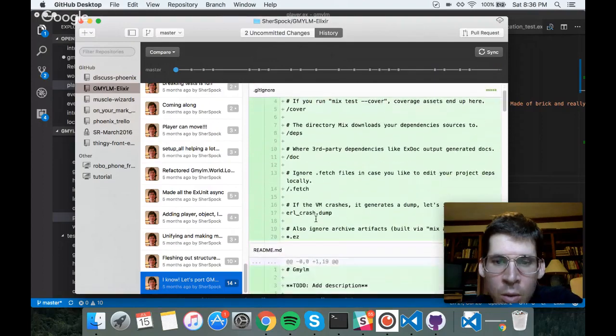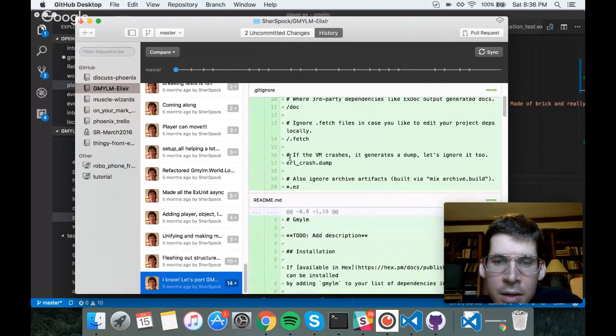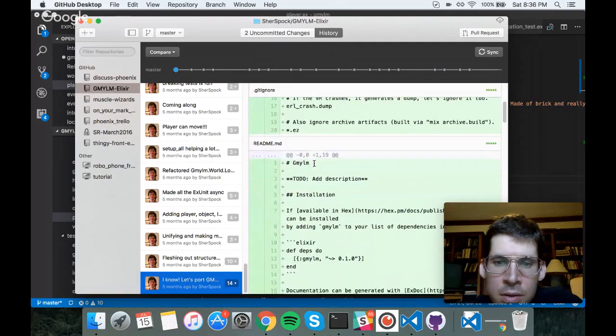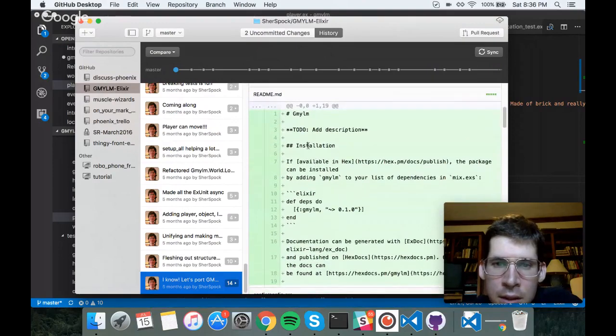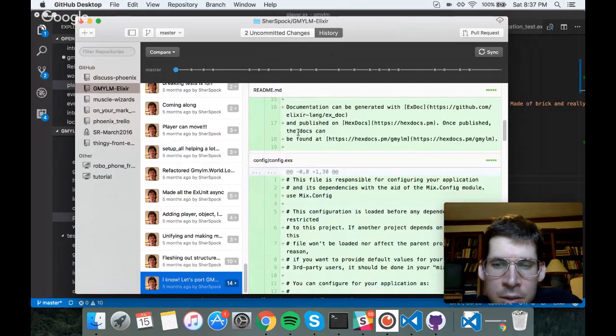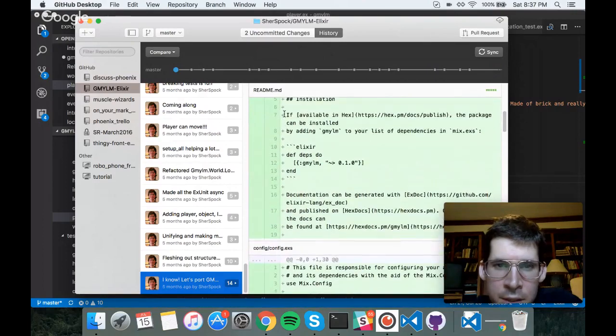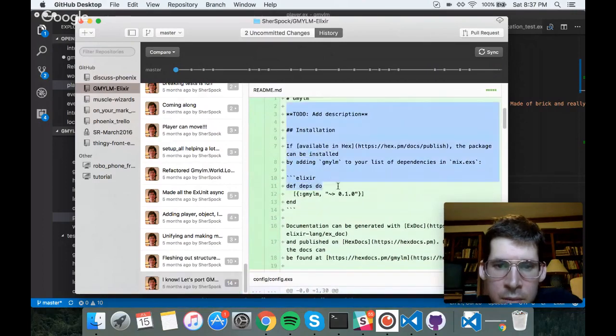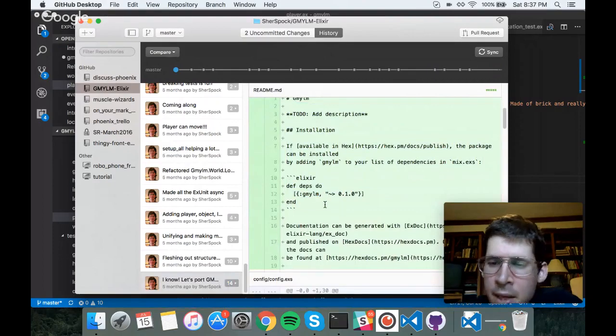So, git ignore the Erlang crash dump, of course. The README is not very useful at this stage. I don't think it's really changed much past this, so at some point I need to go back and do that.